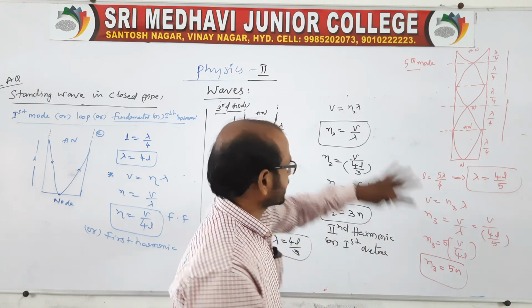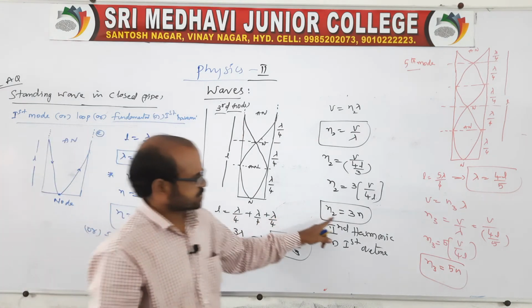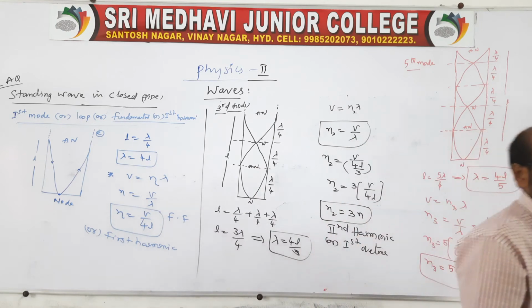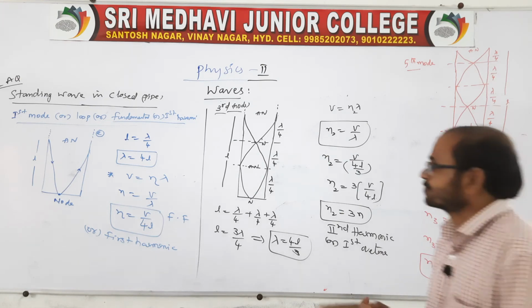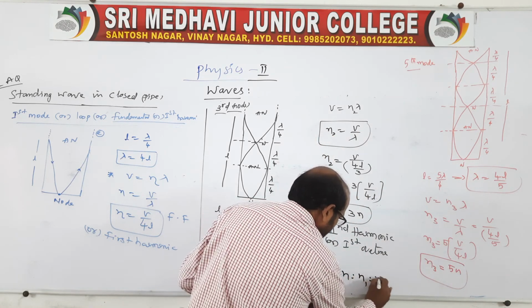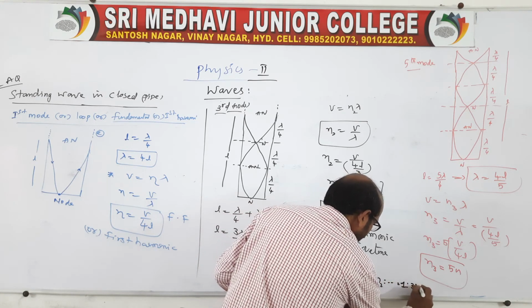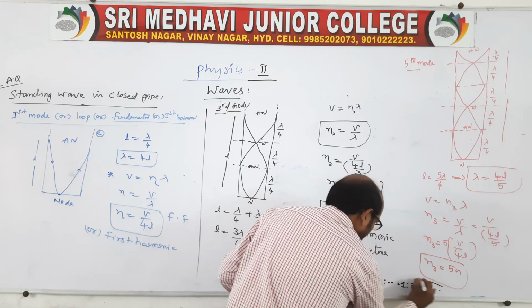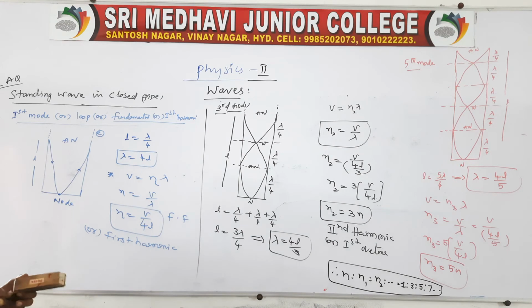What is the ratio of this? N is to N2 is to N3 is to N4 is to N5, and so on, is equal to 1 is to 3 is to 5 is to 7, and so on. This is the conclusion related to the ratio of frequencies. Therefore n is to n1 is to n2 and so on is equal to 1 is to 3 is to 5 is to 7, and so on. This is the ratio of frequencies and overtones.